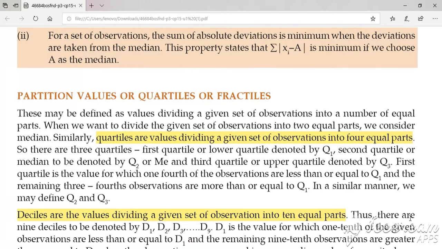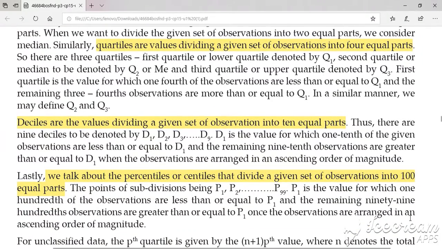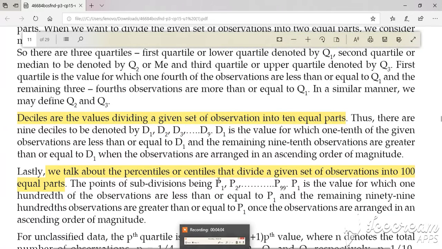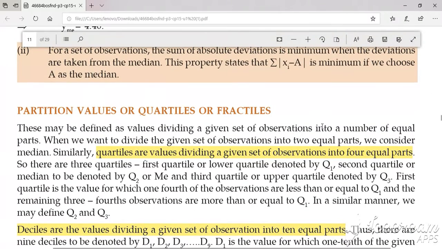And the last is percentile. Percentile means percentage, we know it is 100. So we have to convert our data into 100 equal parts. That gives me percentiles. So for percentiles I require P1, P2 till P99. So 99 partitions are required. So these are partition values: quartiles, deciles or percentiles.